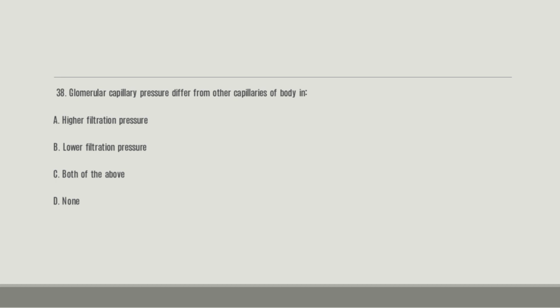Number 38. Glomerular capillary pressure differs from other capillaries of the body in dash. A, higher filtration pressure; B, lower filtration pressure; C, both of the above; D, none. And the right answer here is A. It will have a higher filtration pressure, the glomerular capillary pressure.